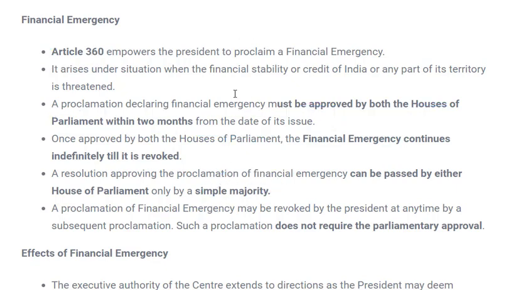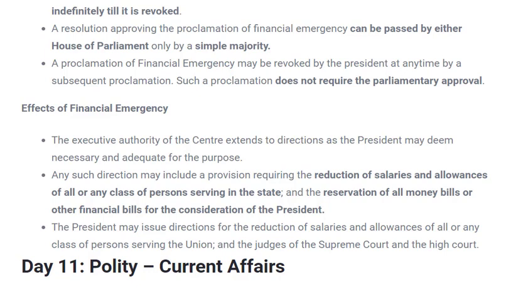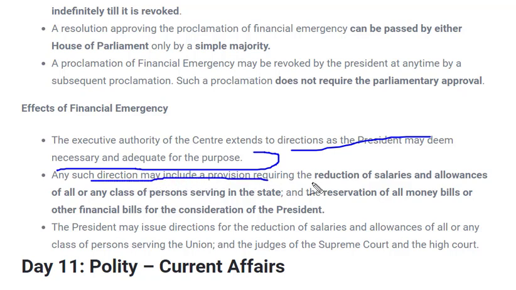And what are the effects? If talking about the effects in case of this financial emergency, over here the executive authority of the center extends the direction as the president may deem necessary and adequate for the purpose. Any such direction may include provision requiring reduction of salary. See, these are important points in case of financial emergency. Although there has been no financial emergency, in future, if any financial emergency is proclaimed, in that case, government can reduce the salaries and allowances of any class of person serving the state. That means if there is any government employee, their salaries can also be reduced.